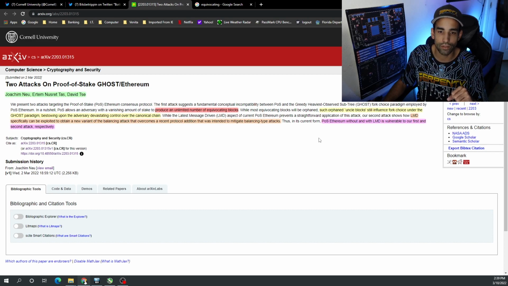While the latest message-driven, or LMD, aspect of the current proof-of-stake Ethereum prevents a straightforward application of this attack, our second attack shows how LMD specifically can be exploited to obtain a new variant of the balancing attack that overcomes a recent protocol addition that was intended to mitigate balancing type attacks. Thus, in its current form, proof-of-stake Ethereum, with and without LMD, is vulnerable to our first and second attacks respectively. Now, what does that mean?